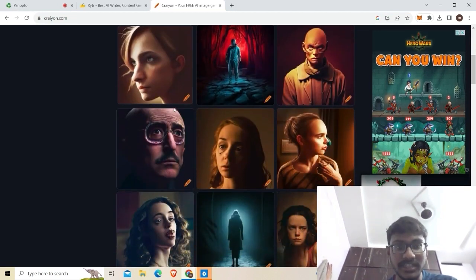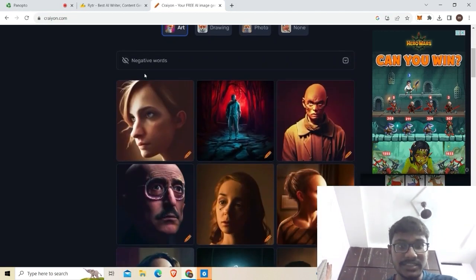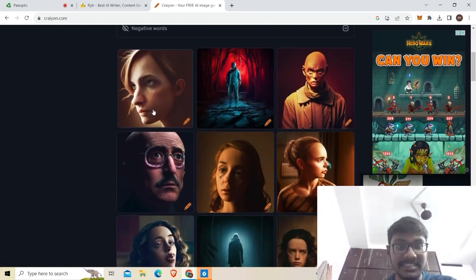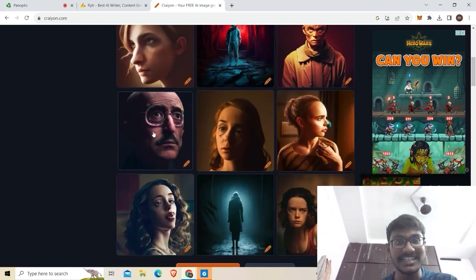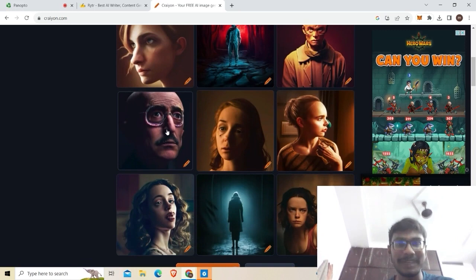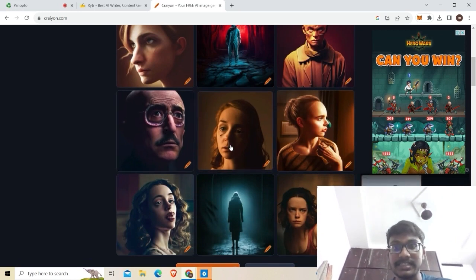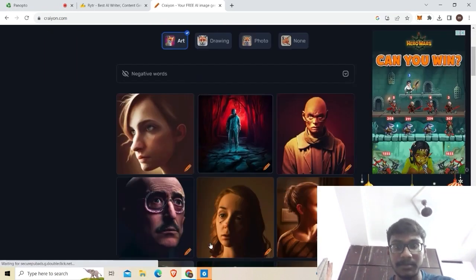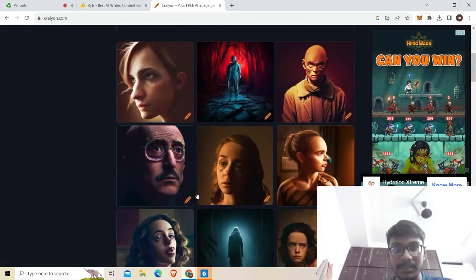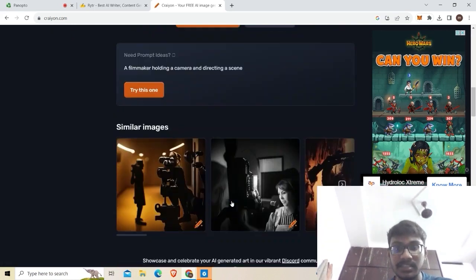Here you can see this image, it is so realistic. This is like a girl, but it is an AI-generated girl, and you can see he looks like some Telugu movie villain. This is some of the AI-generated images, and I have clicked on a person who wants to make a film. If you click that, these are some of the characters in the film.